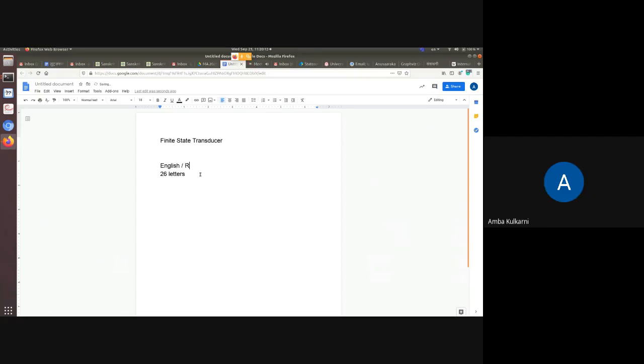Let's call it Roman script, not English script. So in Roman script, we have only A to Z, 26 characters. Now, suppose I want to write Rama. Then I write the name like this. Suppose I want to write Ram. Suppose I want to write Rama.